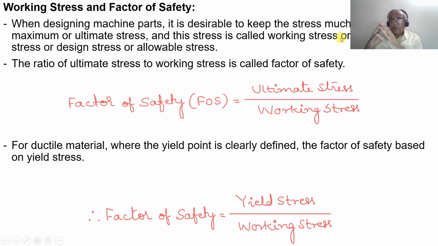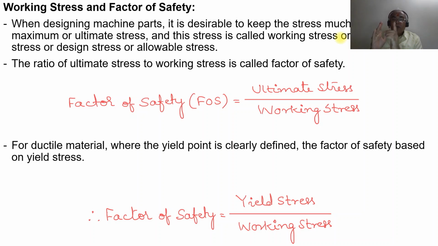If you go for the maximum or ultimate stress as the criterion, the material will break immediately. Since we are considering a stress much lower than that, we have flexibility, and it will take some time for the material to reach the ultimate stress, thereby reducing breakage.